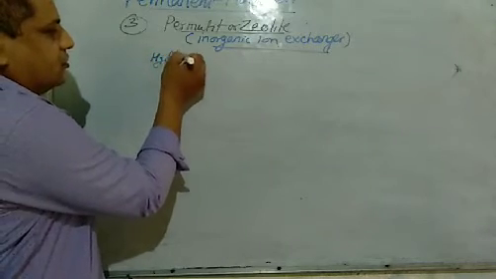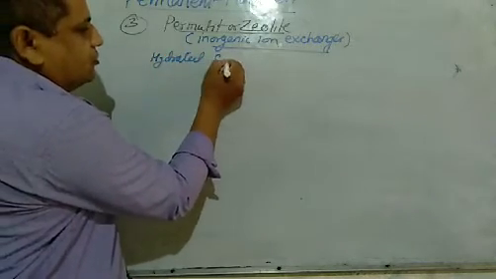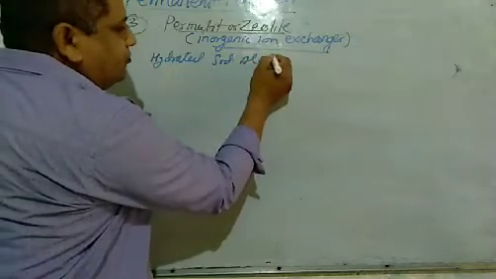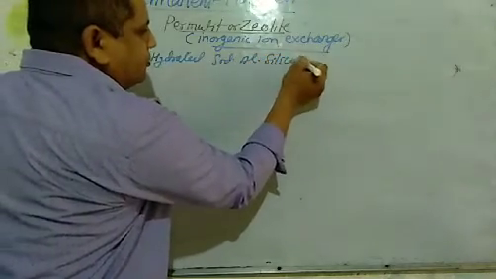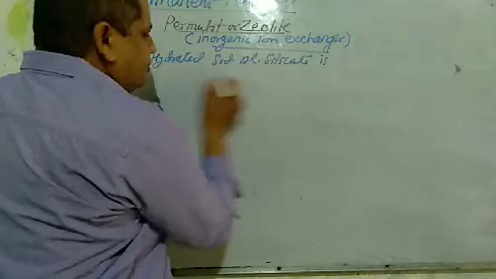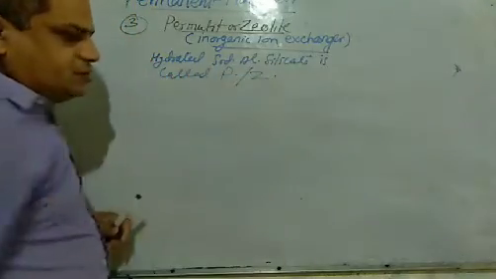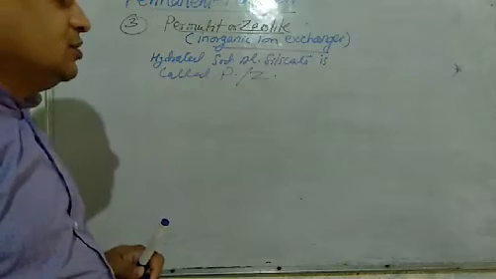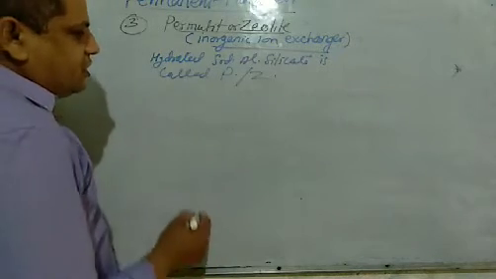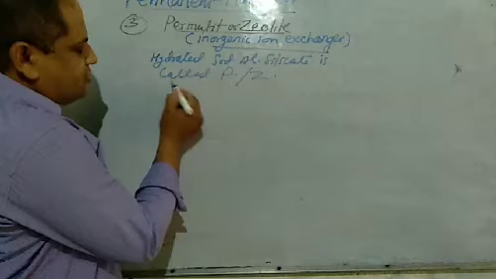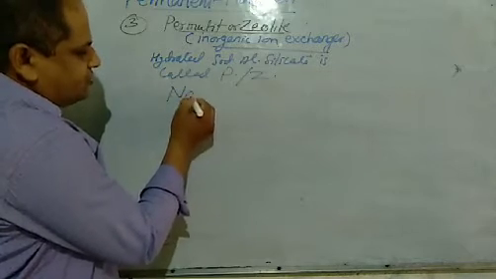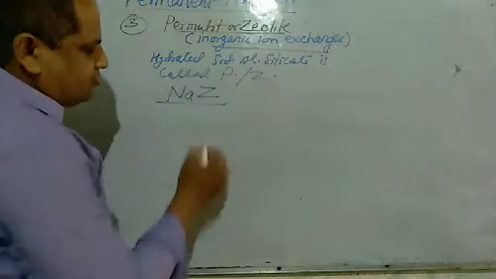Hydrated sodium aluminum silicate is called permutit or zeolite. For the sake of simplicity, these are represented as NaZ.